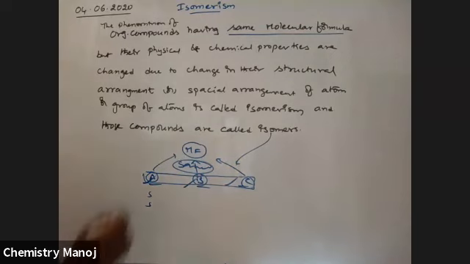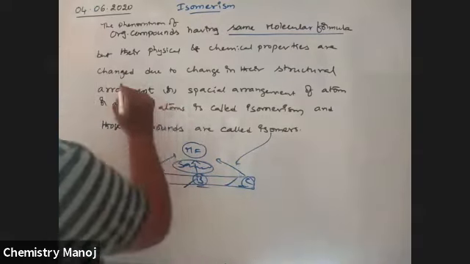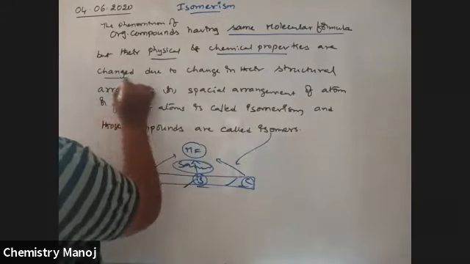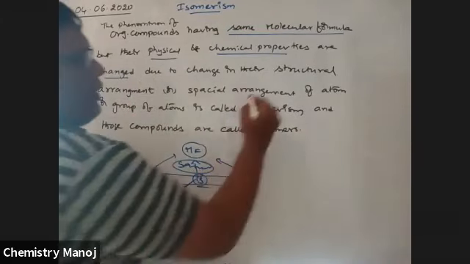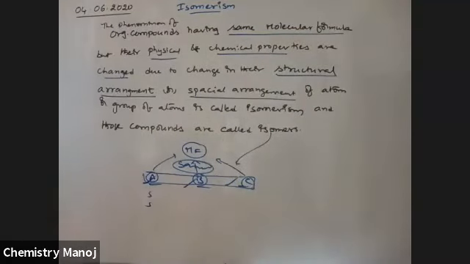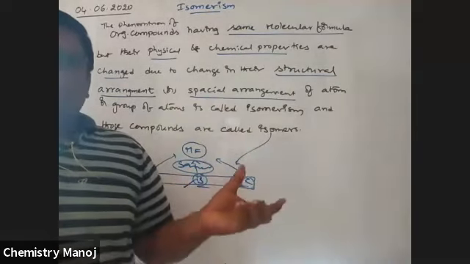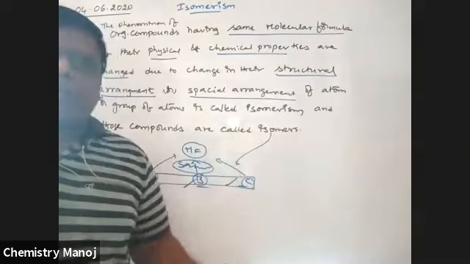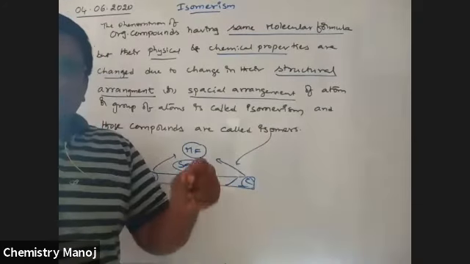So here important, same molecular formula, but the physical and chemical properties are changed due to change in either structural arrangements or spatial arrangements. So either structurally different or spatially different. We'll explain later. In this week we only have structural isomerism, so I'm restricted to structural parts. Okay, so this is isomerism.